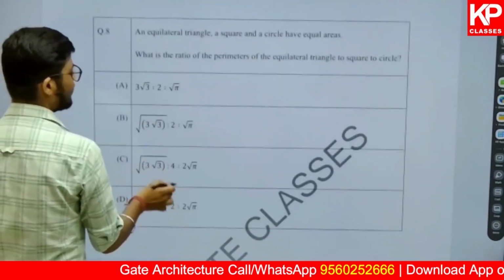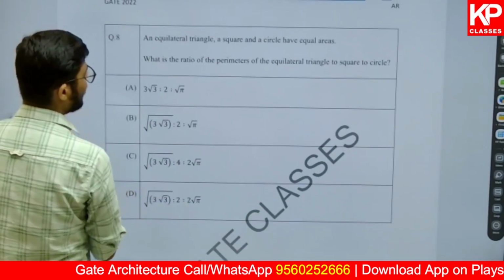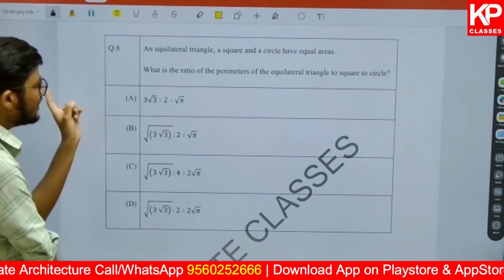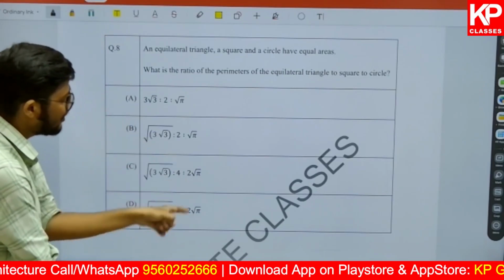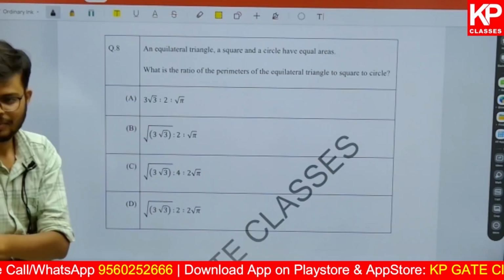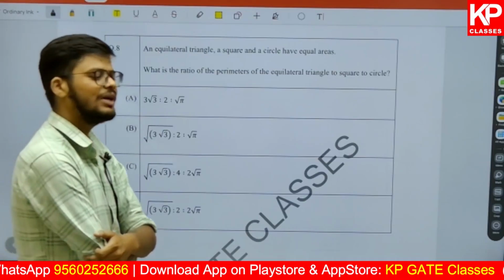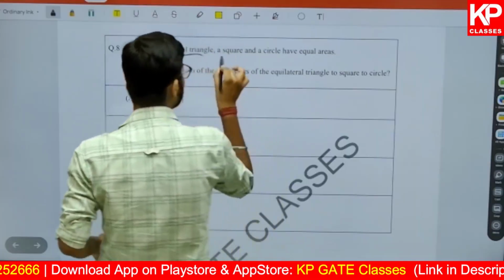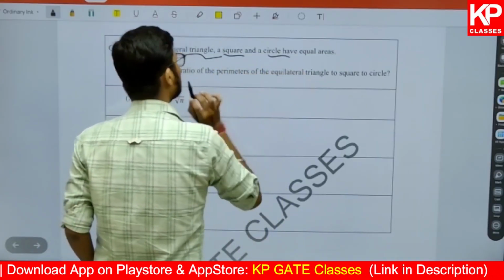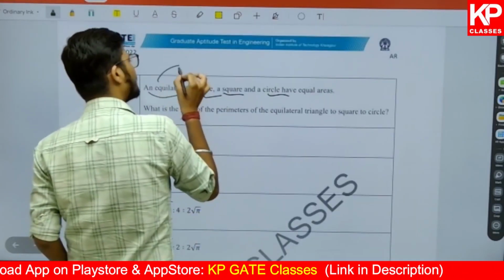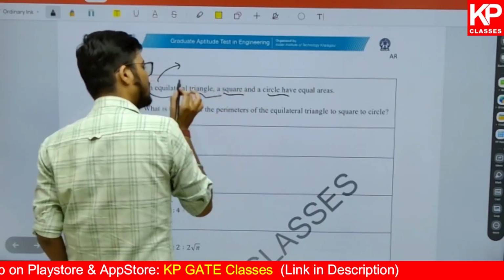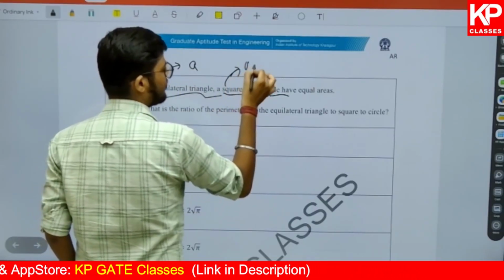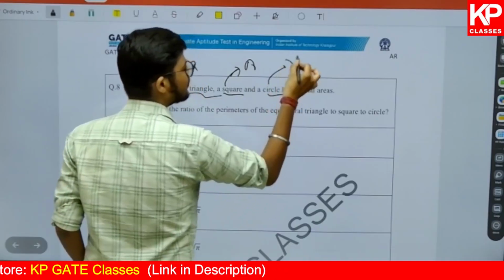Moving ahead, question number 8 is given, which is talking about an equilateral triangle, a square and a circle that have equal areas. What is the ratio of the perimeters of the equilateral triangle to square to circle? Again, whatever is given in the question, just try and apply that. Equilateral triangle is there, square is there, and circle is there. Let's assume that the equilateral triangle has all sides equal, so let's assume the side is a. The square side is capital A. Then for the circle, the radius is small r.